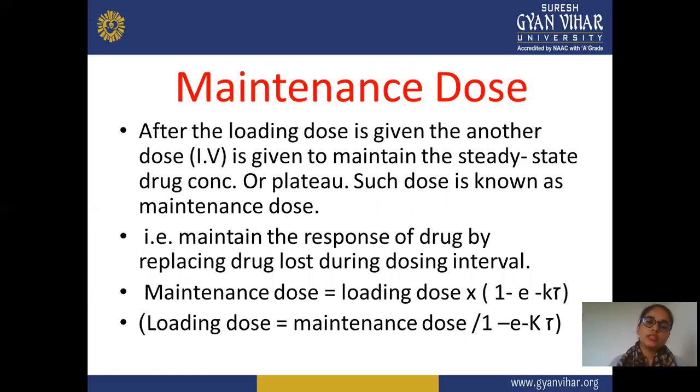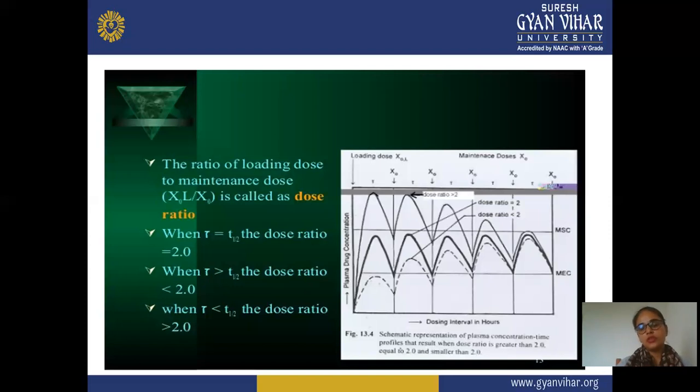Next is maintenance dose. After the loading dose is given, another dose known as the maintenance dose is given so that the steady state drug concentration plateaus. After the first loading dose, to maintain the particular concentration, you give repeating doses, and this dose is known as the maintenance dose. The maintenance dose replaces the drug lost during the dosing interval. Maintenance dose is equal to loading dose into 1 minus e to the power minus K tau, and loading dose is equal to maintenance dose divided by 1 minus e to the power minus K tau. This is the graph for maintenance dose.